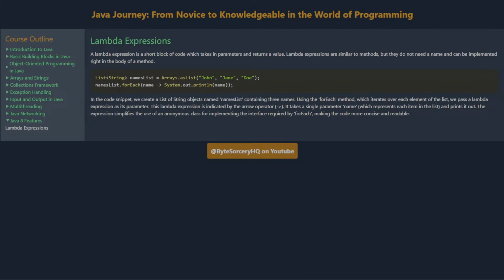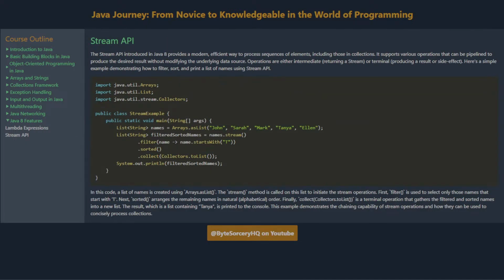It takes a single parameter, name, which represents each item in the list, and prints it out. The expression simplifies the use of an anonymous class for implementing the interface required by forEach, making the code more concise and readable.